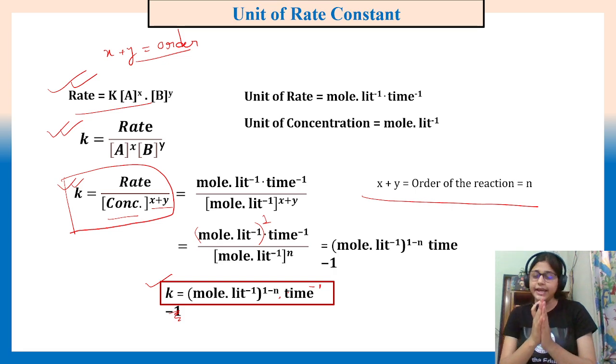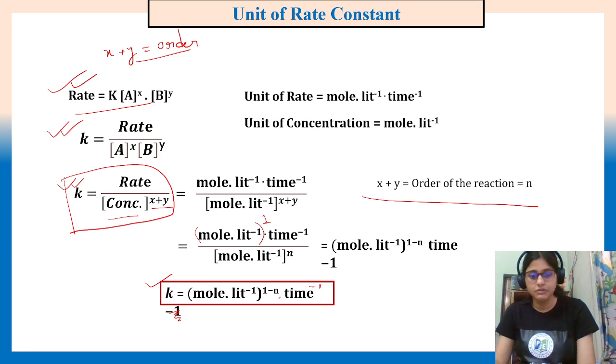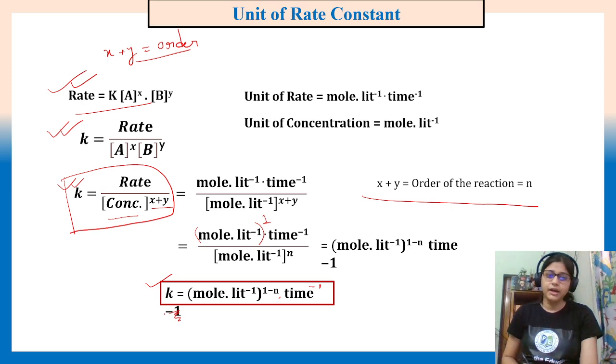We will see the rate constant again when we read about first order, second order, third order, zero order reactions. I will not go into how the expression comes, but I will show you the formulas and how the questions can be tackled. That I will show you maybe in the next topic itself, or some other session.